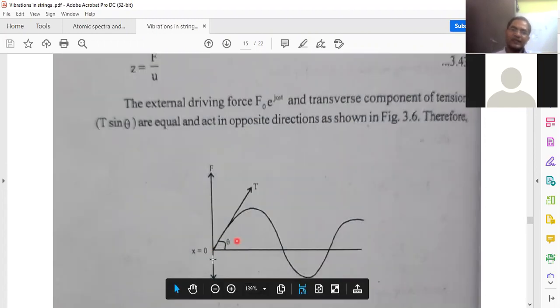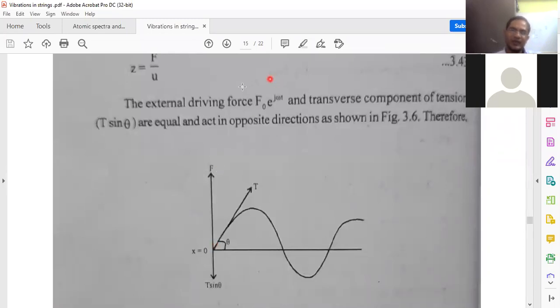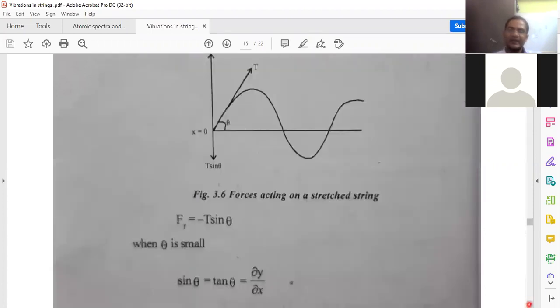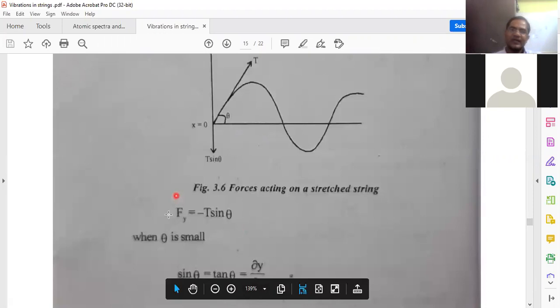When T sine theta is acting in the downward direction, then the force direction will be upwards. So this driving force F naught e power j omega t and the vertical component of the tension T sine theta always act in opposite direction. So this is the key point in this derivation. That is, we are writing Fy equal to minus T sine theta.